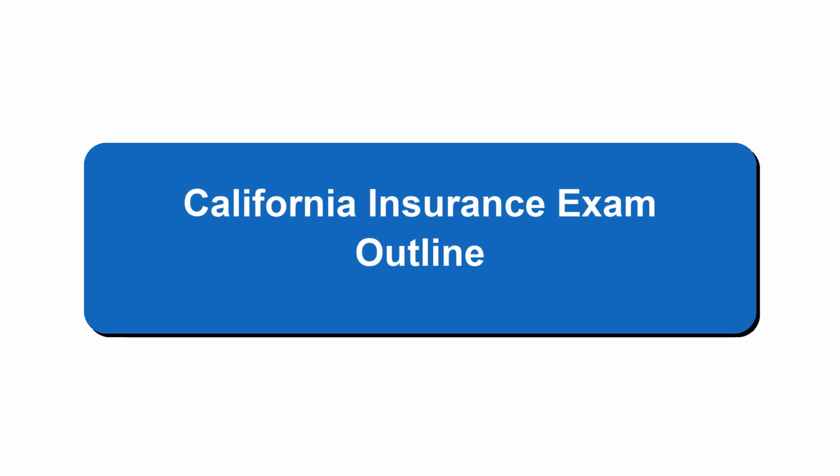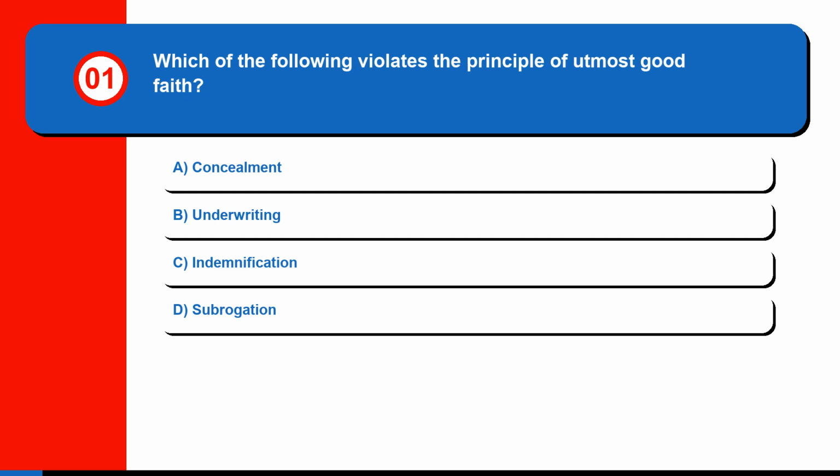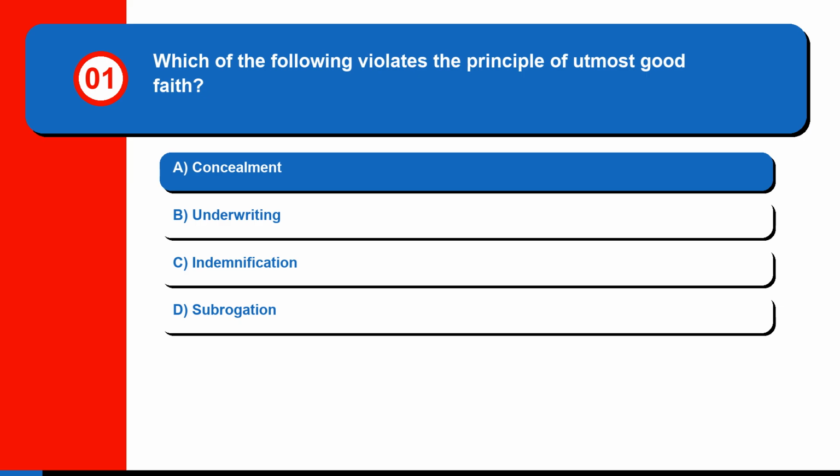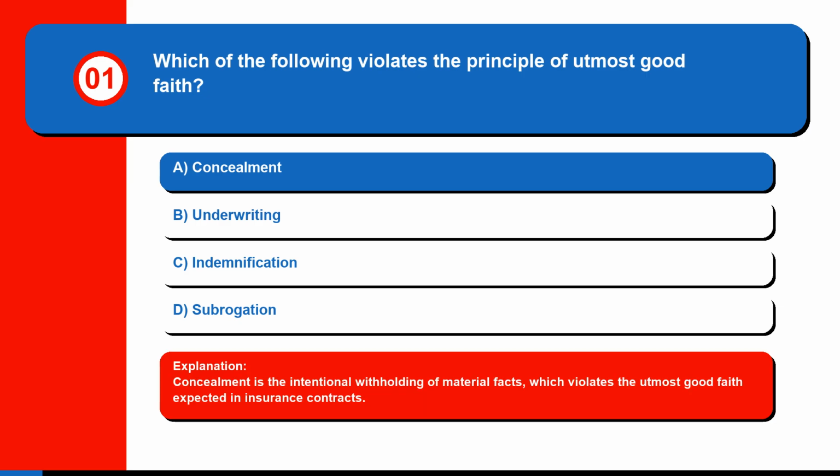California Insurance Exam Outline. Question 1. Which of the following violates the principle of utmost good faith? A. Concealment. B. Underwriting. C. Indemnification. Or D. Subrogation. The correct answer is A. Concealment. Concealment is the intentional withholding of material facts, which violates the utmost good faith expected in insurance contracts.